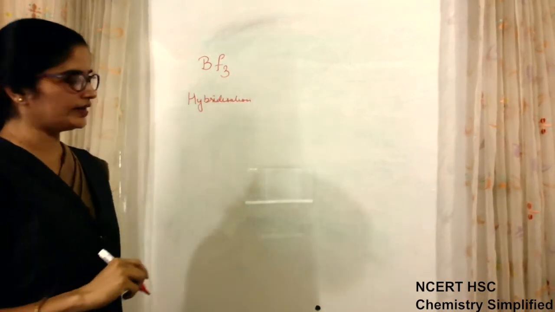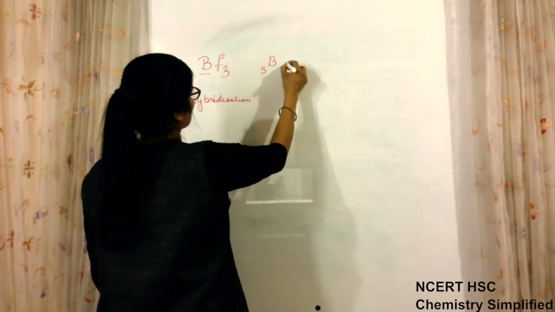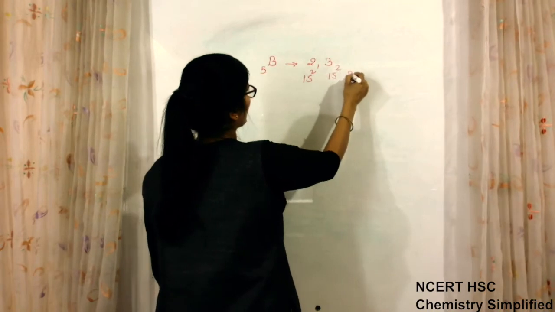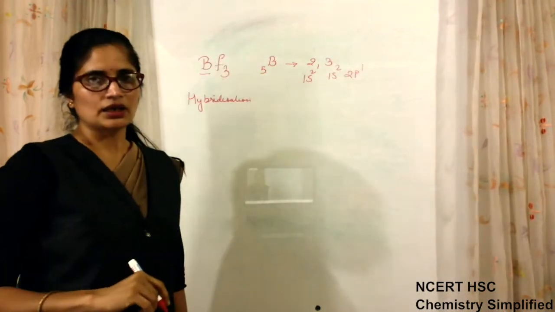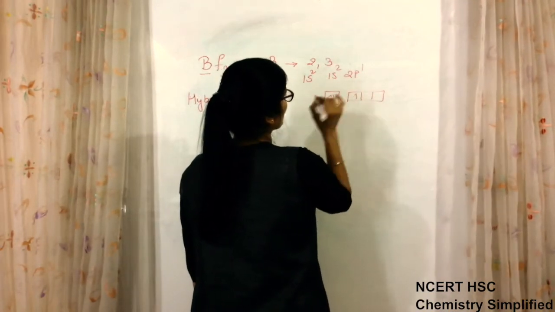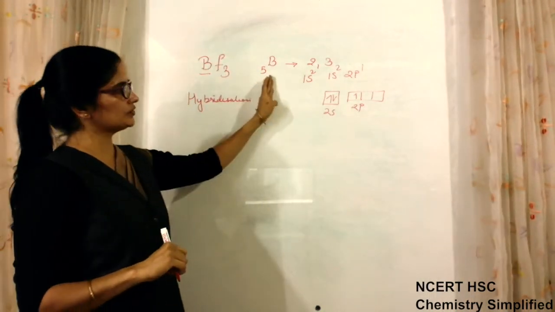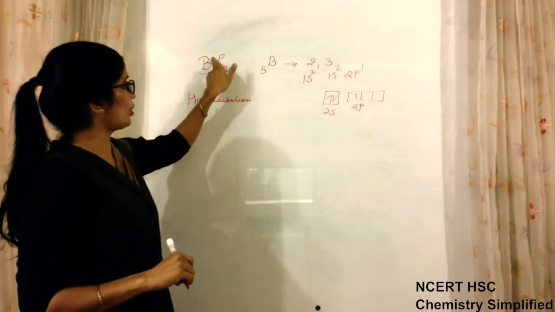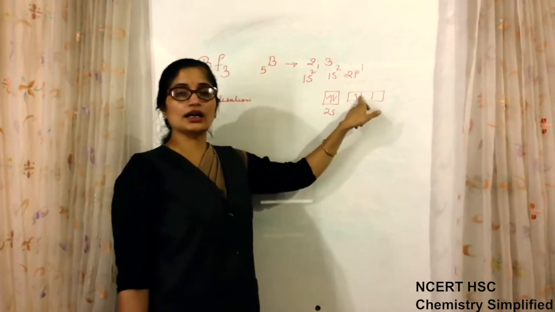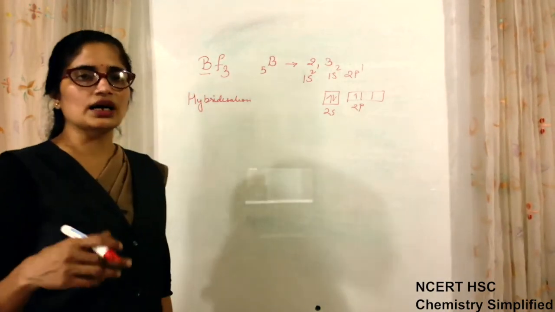In hybridization, what will happen if I write the valence electrons of boron? They are 3, distributed as 2 and 1: 1s2, 2s2 and 2p1. This is the ground state configuration, with 2p having only one electron. But you can see that boron is bonded to 3 fluorine atoms, and that is not possible because only one electron is unpaired. How can it make covalent bonds with 3? So it is possible only when it undergoes hybridization.